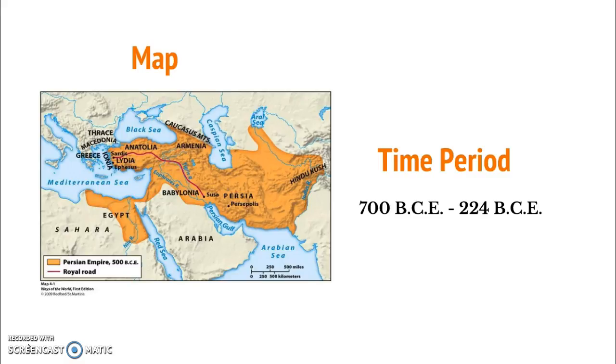Alright, so the map of Persia. Persia originated here, but at the height of its power, it expanded all the way to Egypt and I believe into today's part of Turkey. The time period was pretty short. It went from 700 BCE to 224 BCE.